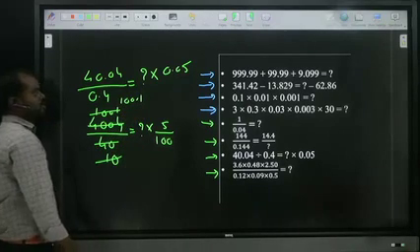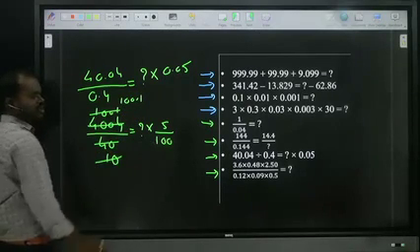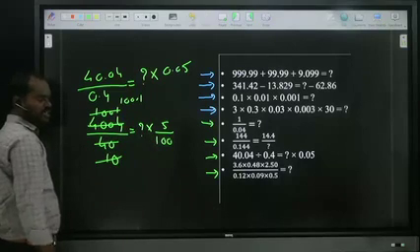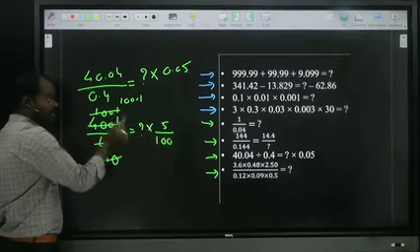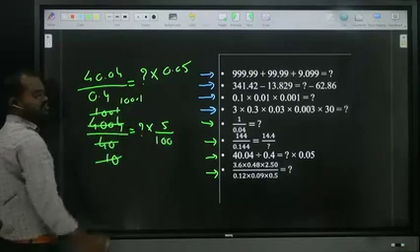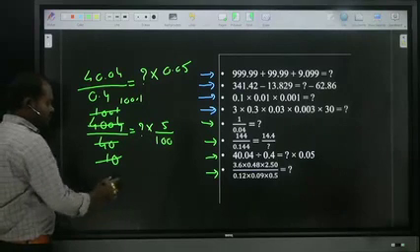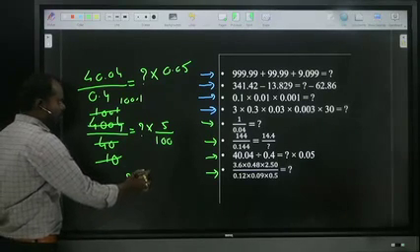100.1 by cross, 100.1 into 100, two zeros. The point moves two places to the right side. So what will happen? The question mark is equal to